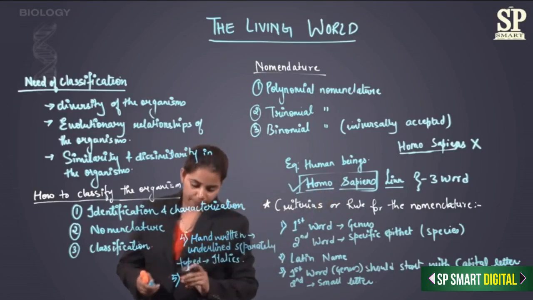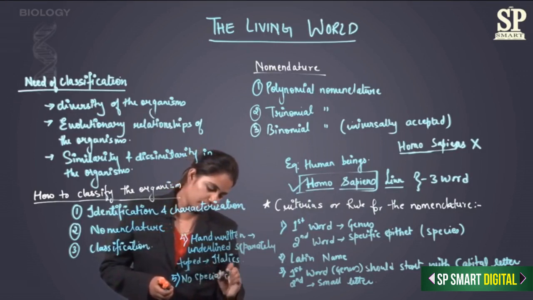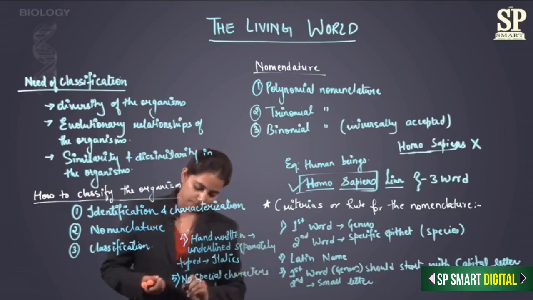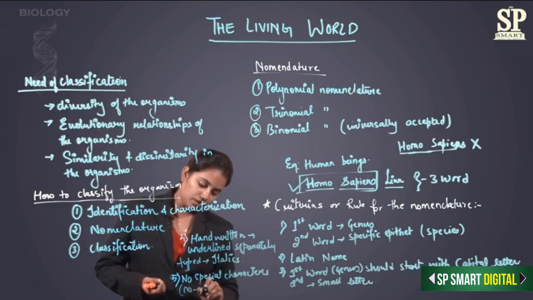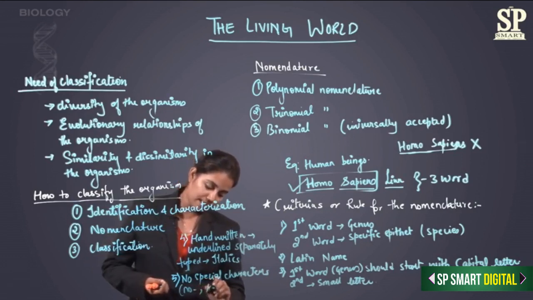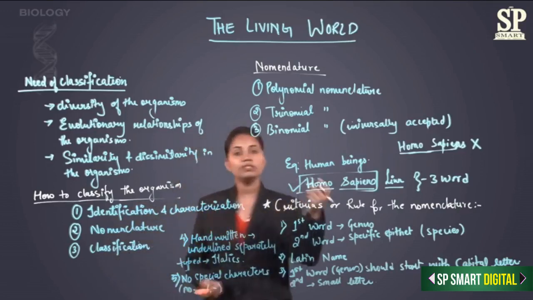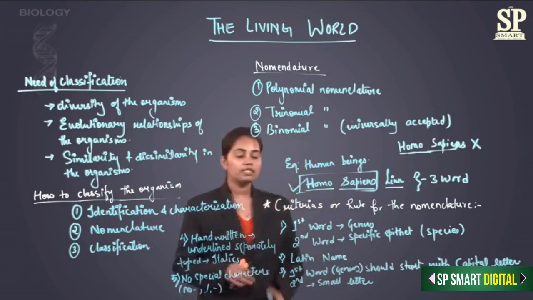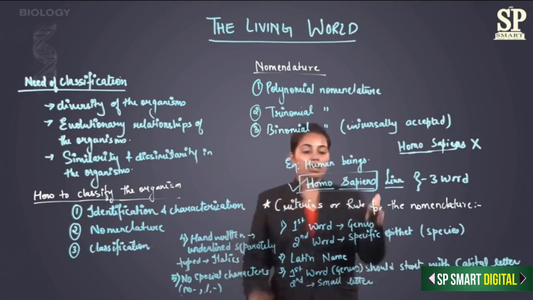So I should have just a single space between these two names. Okay, so these are my 5 criteria.